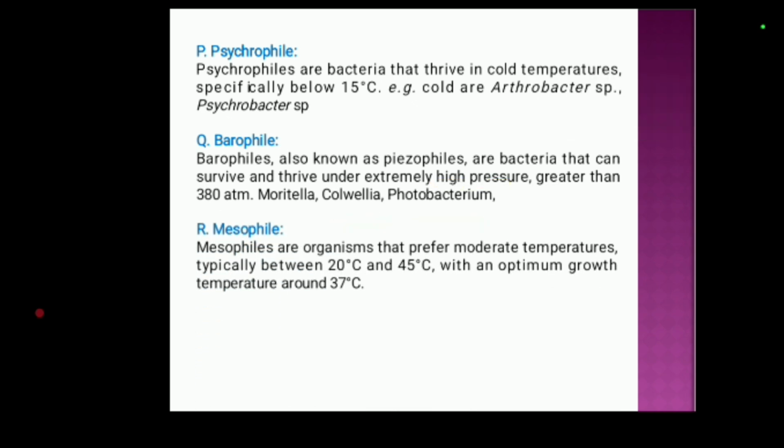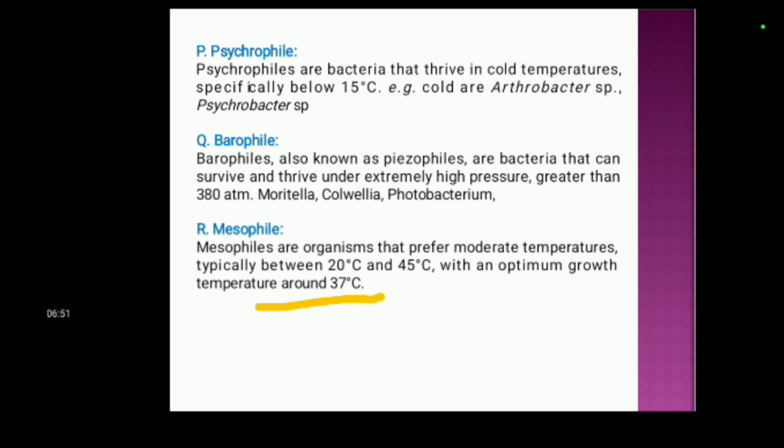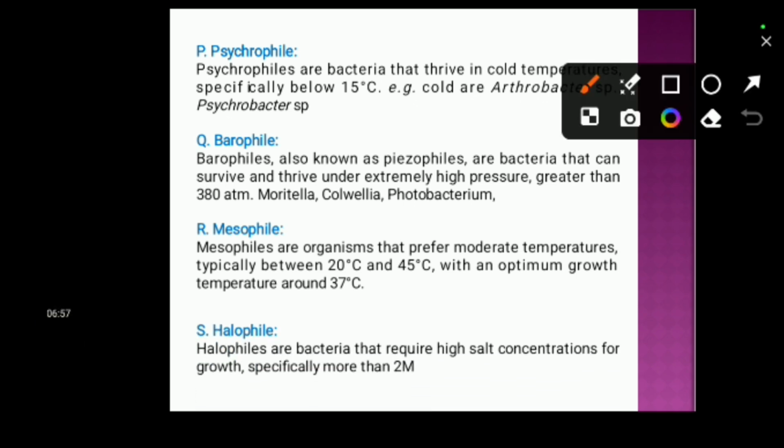Next is mesophiles. Mesophiles are organisms that prefer moderate temperatures. Meso means moderate, typically between 20 degrees centigrade and 45 degrees centigrade, with an optimum temperature around 37 degrees centigrade. Next one is halophile. Halo means saline. So these are bacteria that require high salt concentration for growth, specifically more than 2 molar.